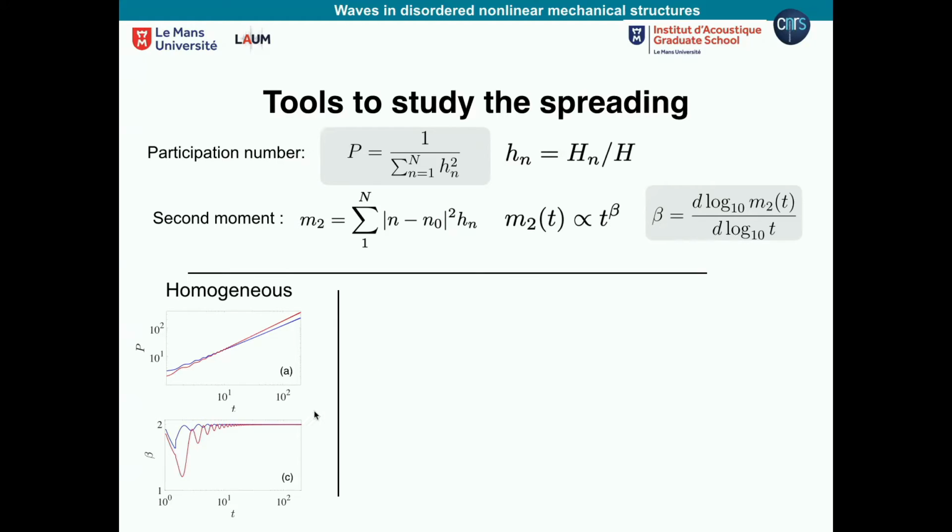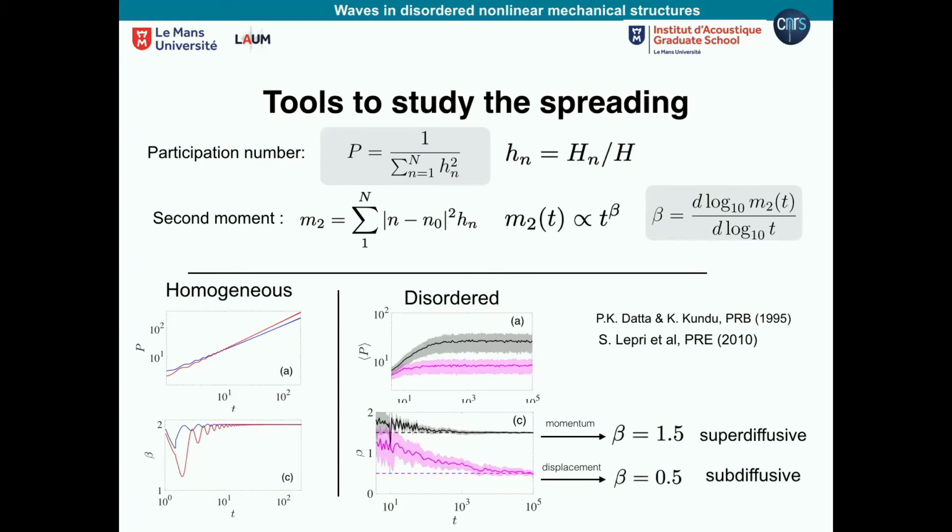And then this beta, which tells me how the spreading is done, goes up to a value of 2, and one can show that 2 corresponds to ballistic propagation. It means that you just have plane waves traveling with the speed of sound. This is the maximum spreading you can get in this case.